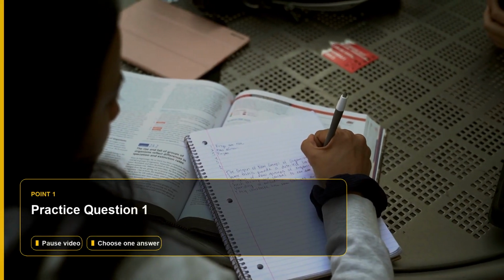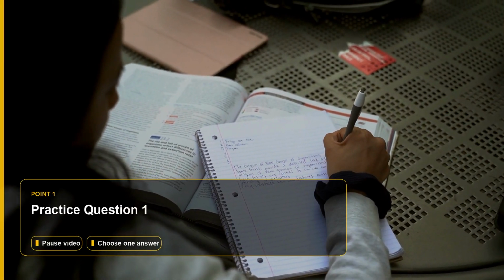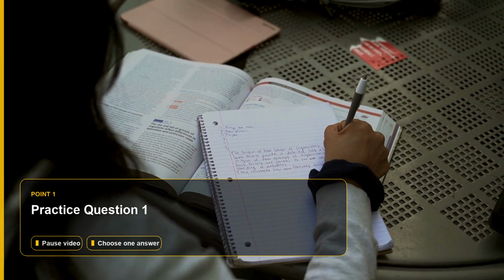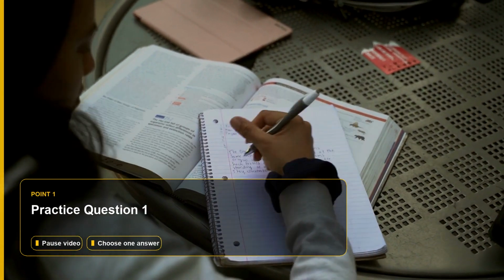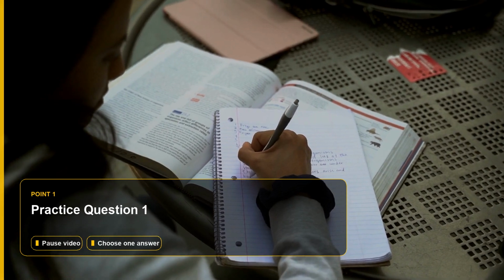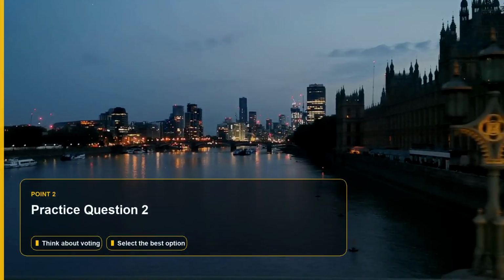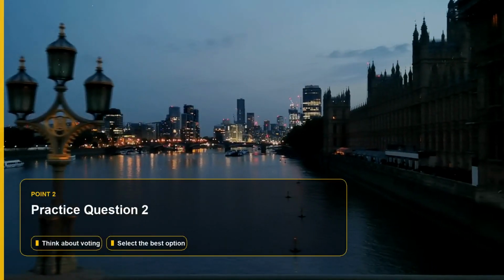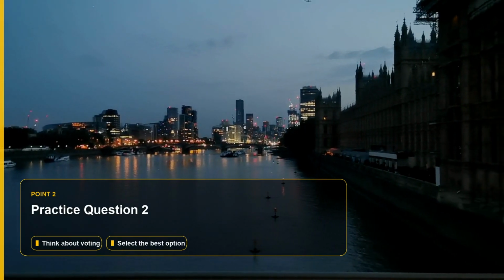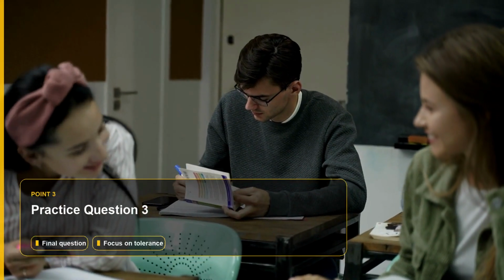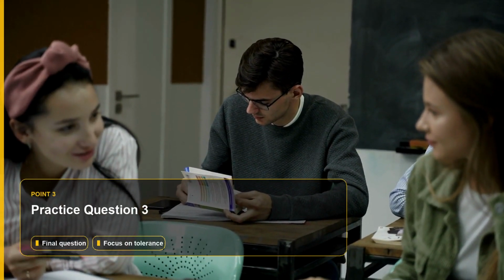Now let's test what we covered with a few short practice questions. These are similar to what you might see on the actual exam. Pause here, choose your answer, and then stay for the explanation. Think about how the UK government is chosen. Pause now if you need a moment. Last one. This covers how we may help with people from different backgrounds.